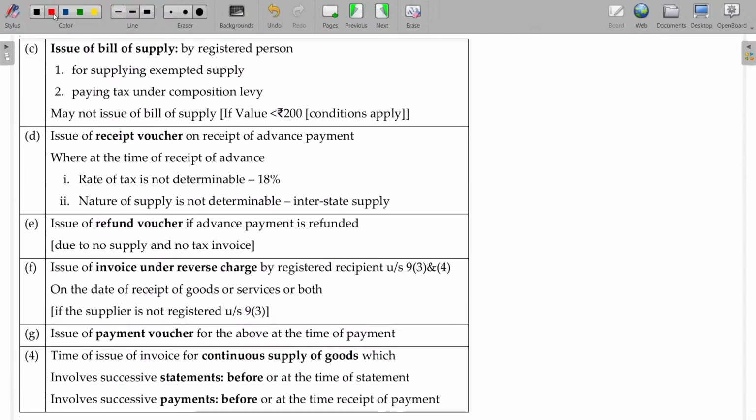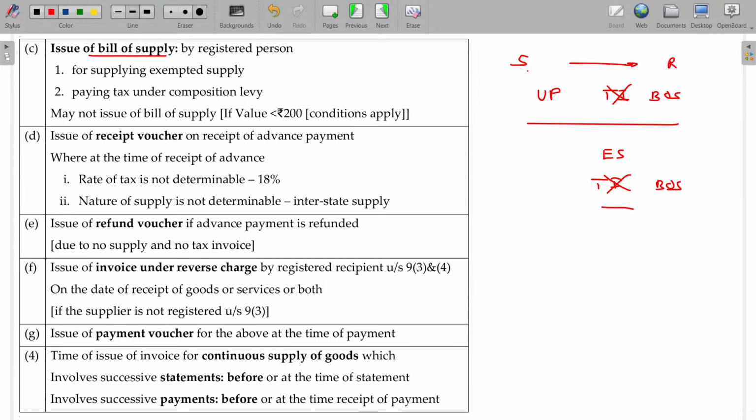Now what about bill of supply, sir? Bill of supply is nothing but a document from the supplier to the recipient. If he is an unregistered person, then he cannot issue a taxable tax invoice. As he is not able to issue the tax invoice, he has to give some document, and that document is called a bill of supply. Or if the supply is an exempt supply, in case of exempt supply also a tax invoice will not be required. Then he can simply issue a bill of supply.